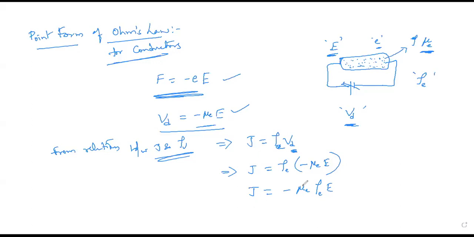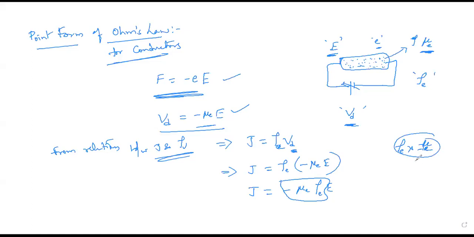Now I want to say to you all that this mu E and rho E is called the mobility. You already learned this in your engineering physics or applied physics. Rho E means charge density, into the mobility of charge carriers, the mobility of electrons.